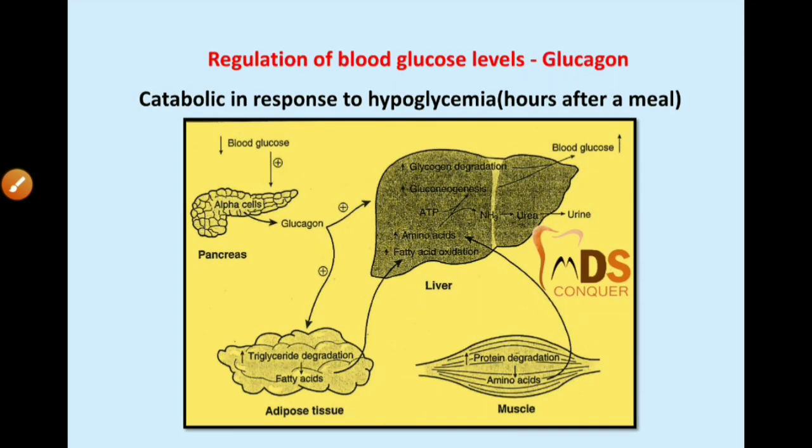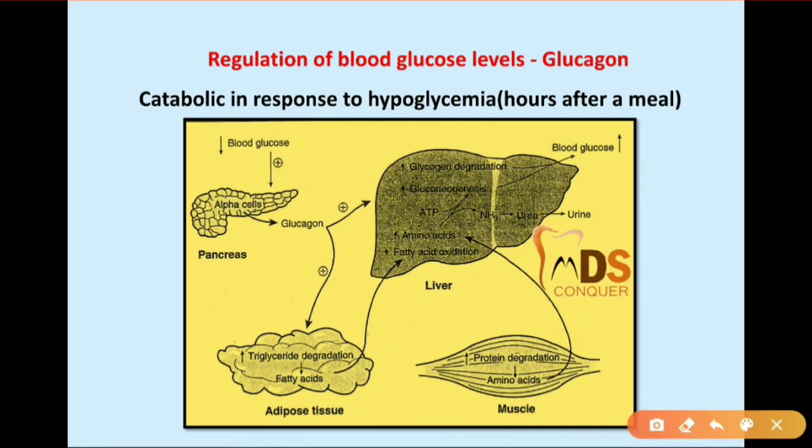Then this is the catabolic response to hypoglycemia, hours after the meal. Here you can see increased triglyceride degradation into fatty acids in the adipose tissue, and increased protein degradation into amino acids in the muscles. Then in the liver you can see increased glycogen degradation, increased gluconeogenesis, increased amino acids, and increased fatty acid oxidation. So you can mention these two diagrams in your applied aspects.